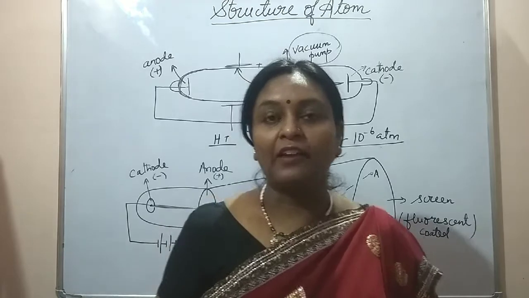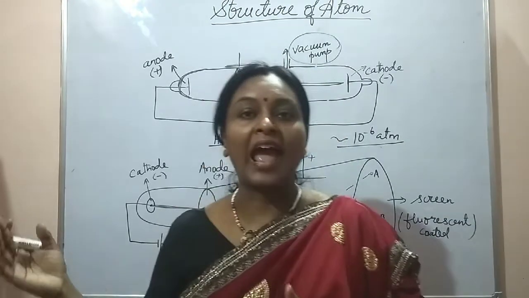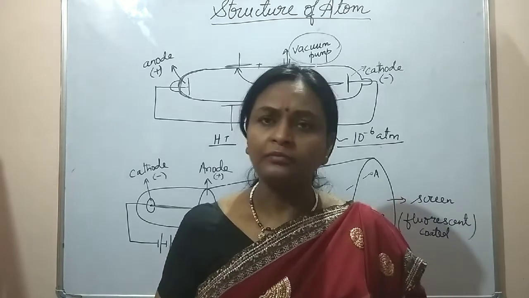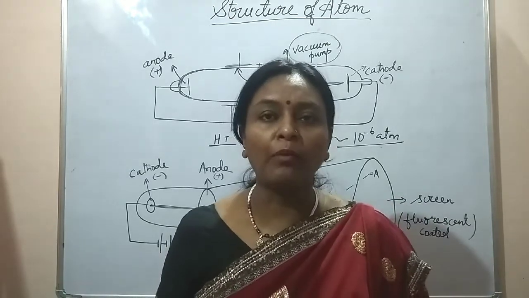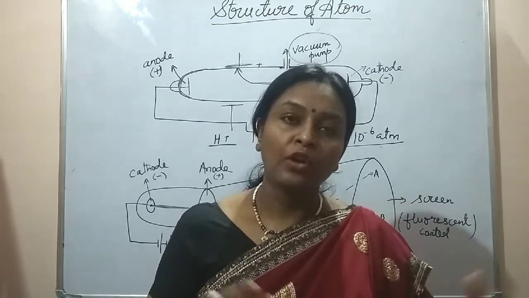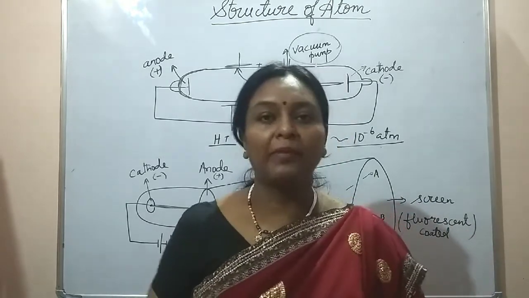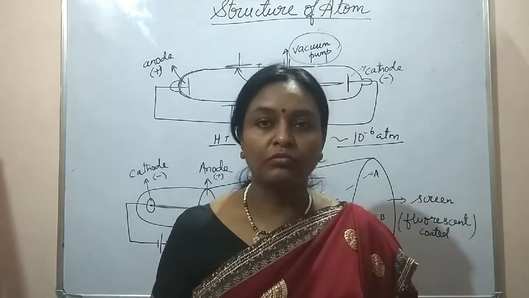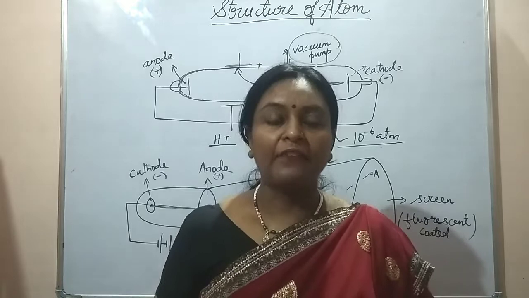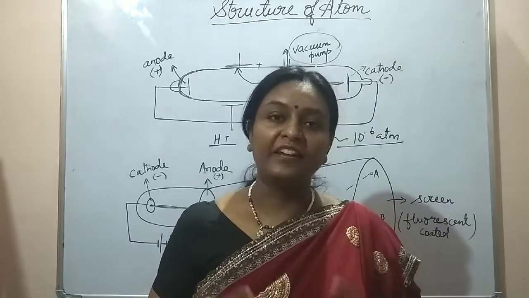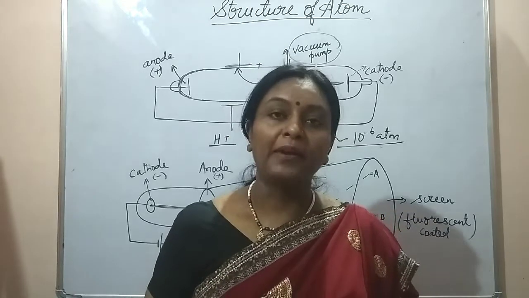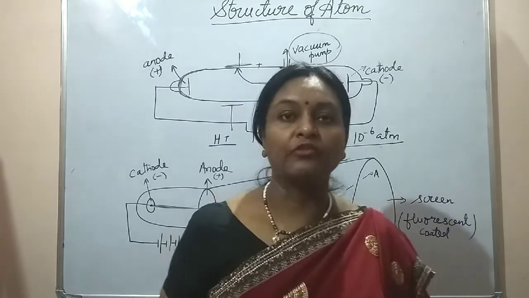It's the same as if you spread out a hanky and a bedsheet outside your home for drying, and if there is a storm or wind, the hanky will be deflected to a far away place and the bedsheet will not be deflected too large a distance. The reason is the mass. If a particle is heavy, the deflection in both electric and magnetic field will be smaller. But if the particle is light, deflection will be large.